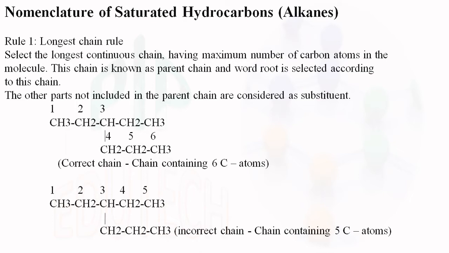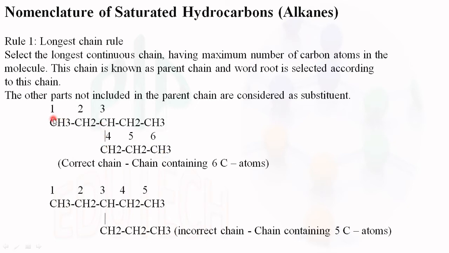Rule number 1, longest chain rule. In a hydrocarbon chain, the chains given here, both are the same. The first one and the second one, both the hydrocarbon compounds are the same. So there is a main chain and a branch.